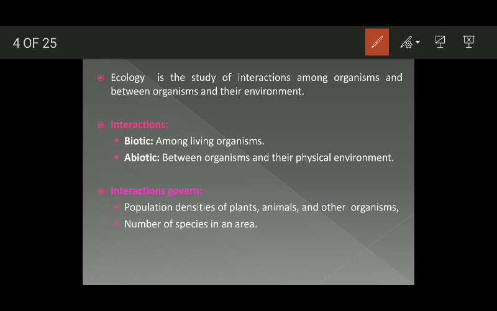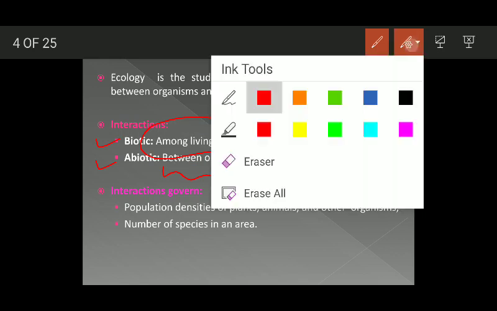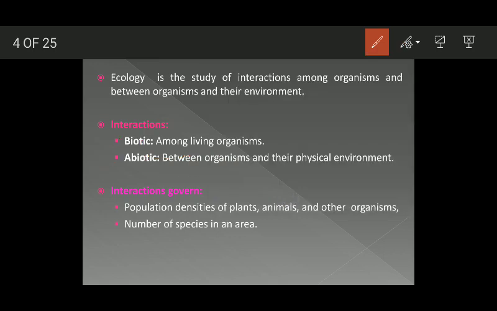So it is clear that there are two types of interactions: biotic interactions and abiotic interactions. Biotic interactions are those interactions which occur among living organisms, and abiotic interactions are those interactions that happen between the organisms and their physical environment. These two types of interactions are very important, and they govern some important aspects. These aspects include the population densities of plants, animals, and other living organisms. They are dependent on the types of interactions organisms show among themselves as well as with the physical environment.